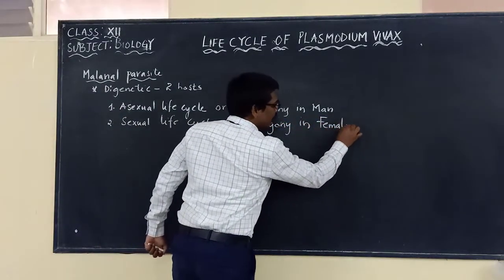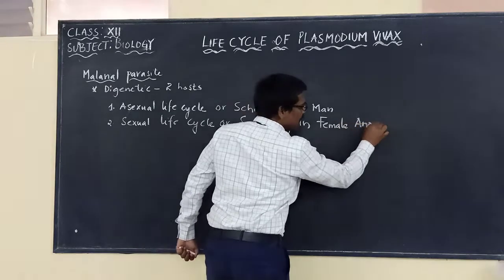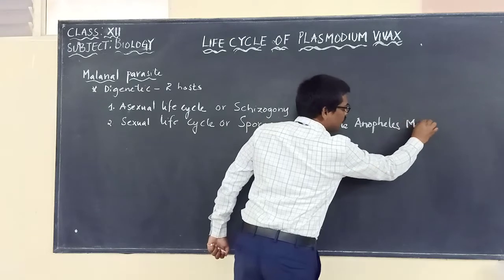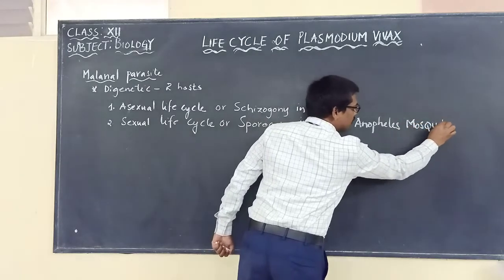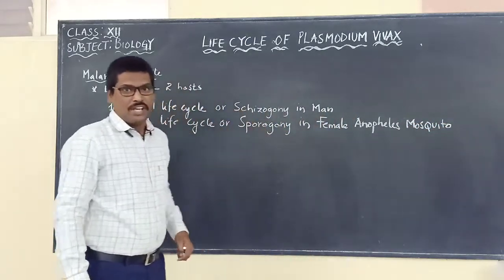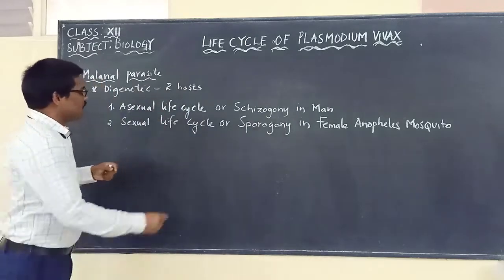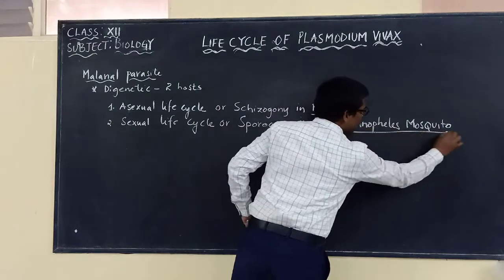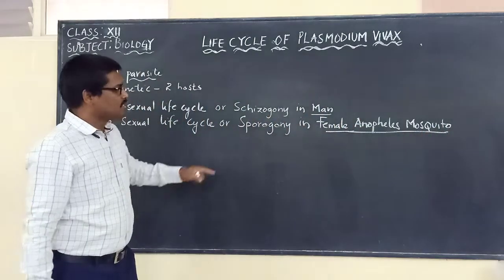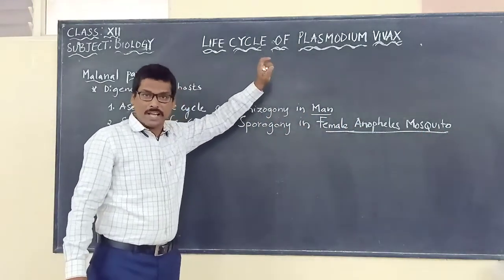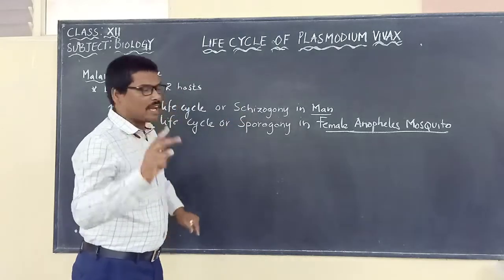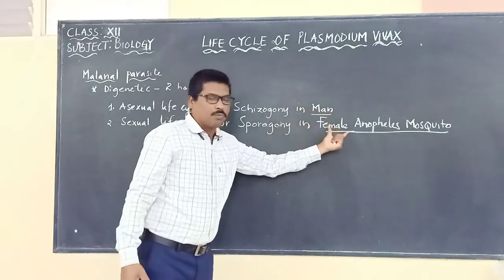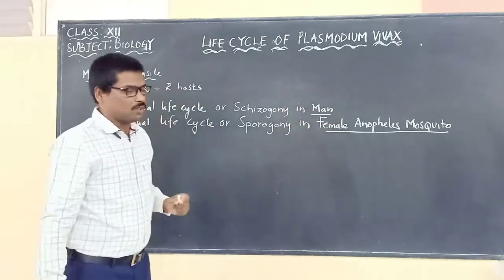So the life cycle of Plasmodium vivax takes place in two organisms, or two hosts: one is man and the other is the female Anopheles mosquito.